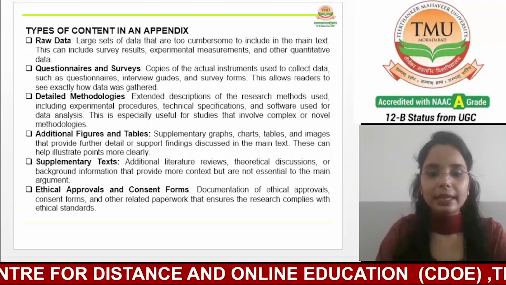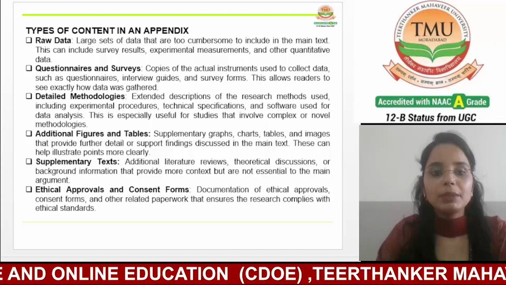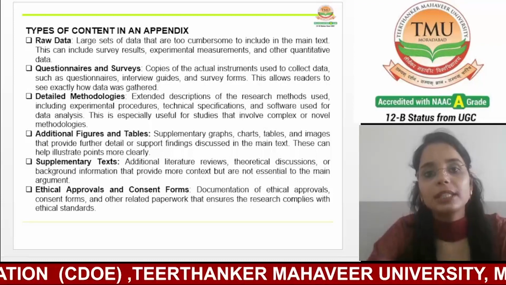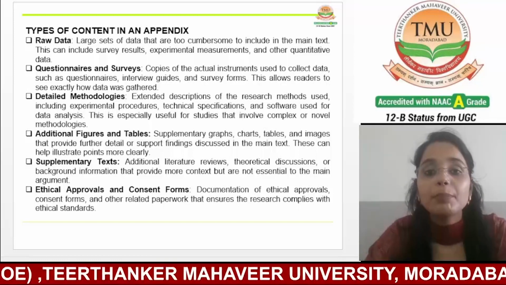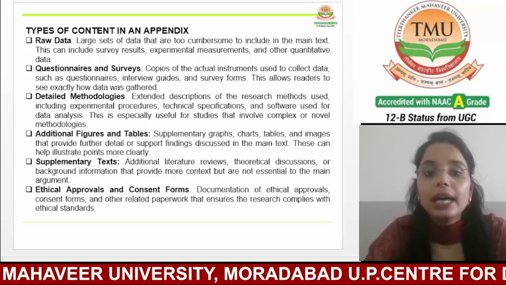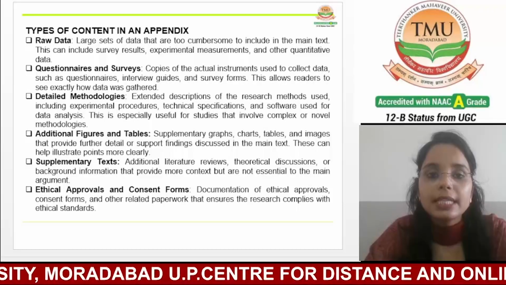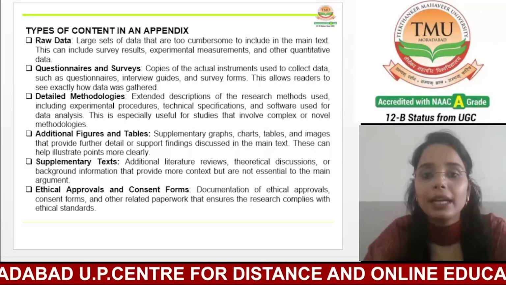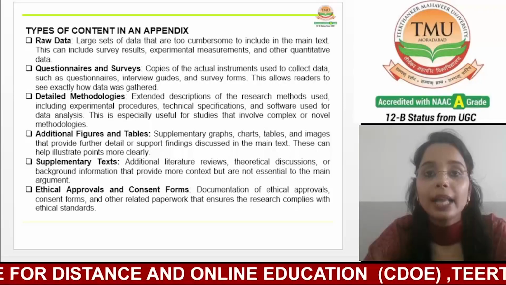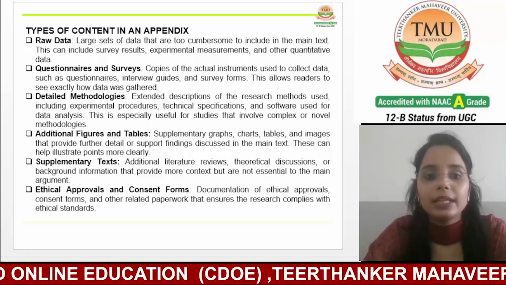As you can see, the first one is raw data. An appendix is a valuable component of a research document, offering a place to include a variety of supplementary materials that enhance the understanding and credibility of the study. The content types typically included in an appendix each serve a unique function, ensuring that the research is well supported and thoroughly documented without overloading the main text.